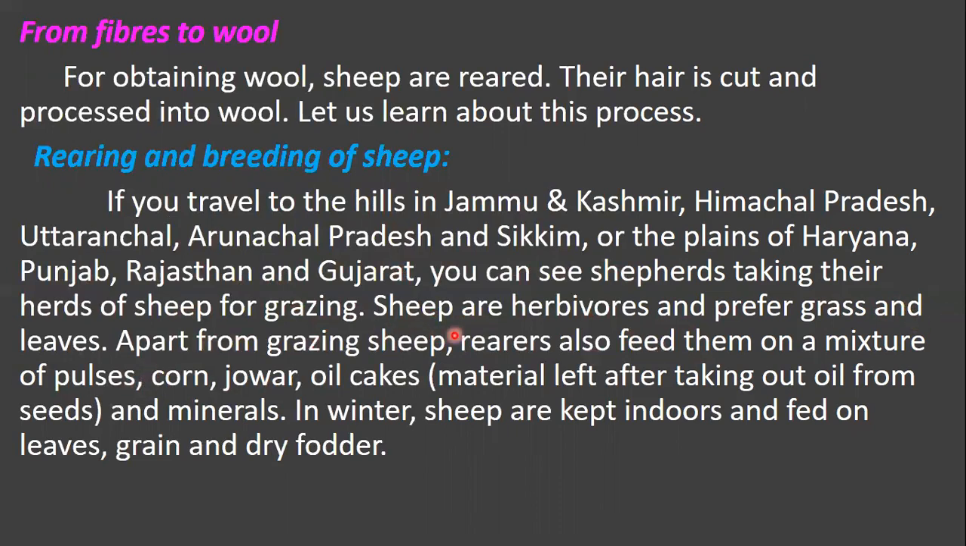Apart from grazing sheep, rearers also feed them on a mixture of pulses, corn, jawar, oil cakes. Oil cakes means the material left after taking out the oil from the seeds, and the minerals. In winter, sheep are kept indoors, means inside their home only, and fed on leaves, grain and dry fodder. Fodder means agricultural stuff provided to the animals. It is the animal food.